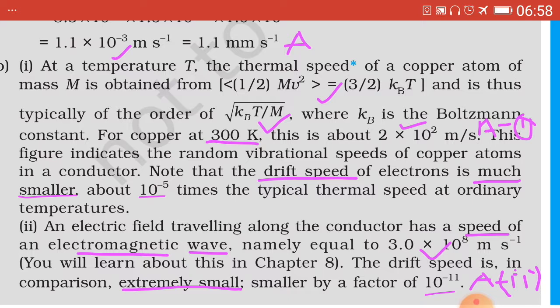So here the drift speed is extremely small. So this illustration is over. Now we consider the next topic.